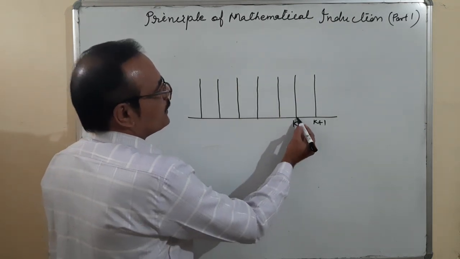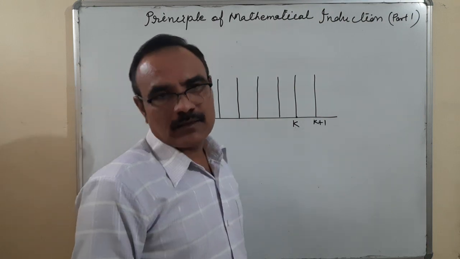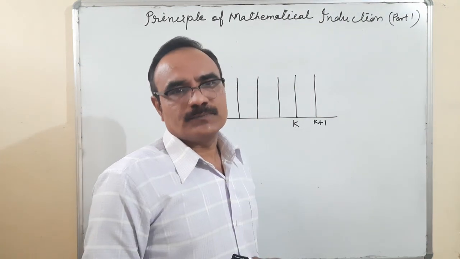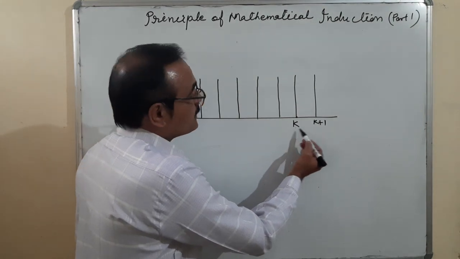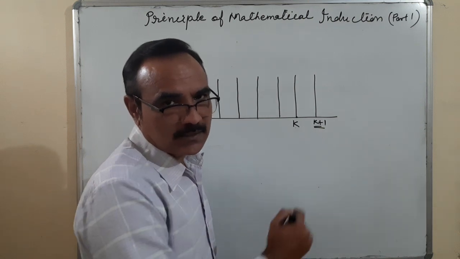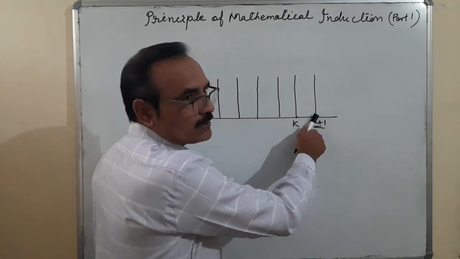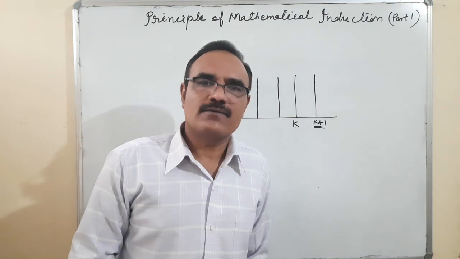So for that, what should be done? Suppose I want to check whether the kth tile falls, yes or no. For checking this k, we will check the k plus 1th tile, whether it has fallen down, yes or no. If it has fallen down, that means it is confirmed that the kth tile has fallen down.